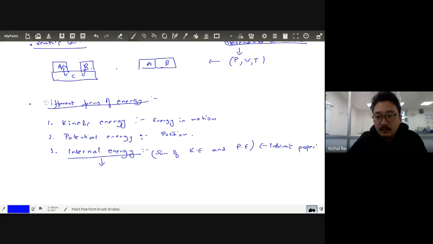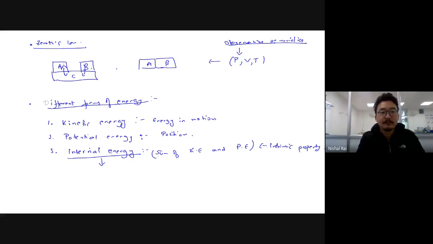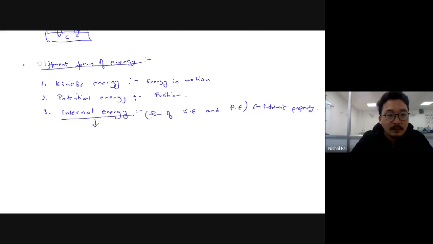Now, if you increase the temperature, the kinetic energy will increase. So that's why your internal energy will start increasing. So this is your intrinsic property. Clear? It is given by U, delta U. Delta U will be taken as positive when there is an increase in internal energy, and negative when there is a decrease in internal energy. That will be the convention which we will be using.